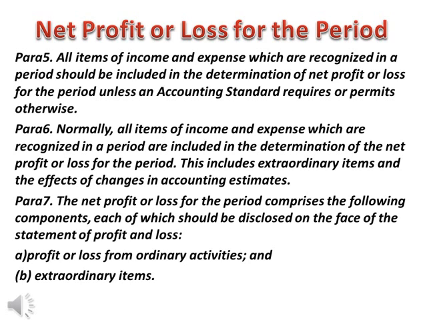This includes extraordinary items and the effects of changes in accounting estimates. Para 7. The net profit or loss for the period comprises the following components, each of which should be disclosed on the face of the statement of profit and loss: A. Profit or loss from ordinary activities, and B. Extraordinary items.